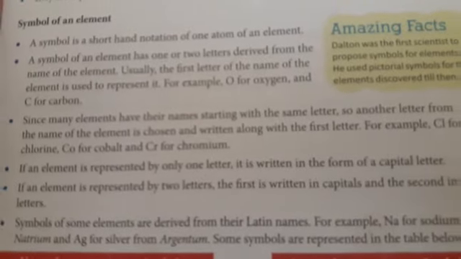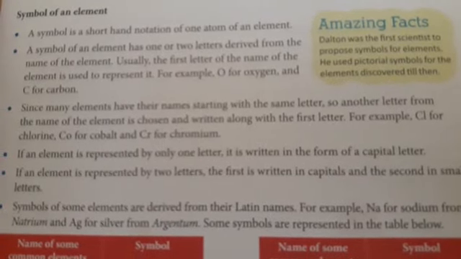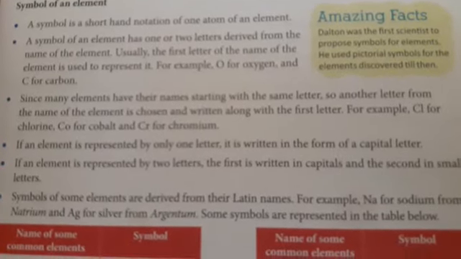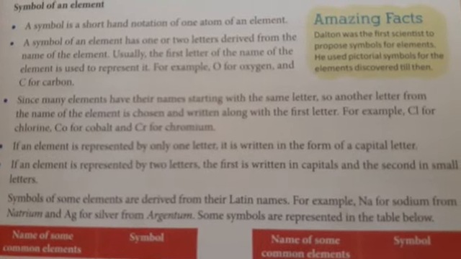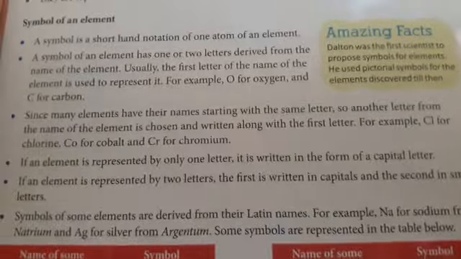Then this fourth point I'm reading: if an element is represented by only one letter, it is written in the form of a capital letter. So oxygen, one letter is there. Okay, in the oxygen symbol one letter is there, and that is O. In carbon one letter is there, that is C.